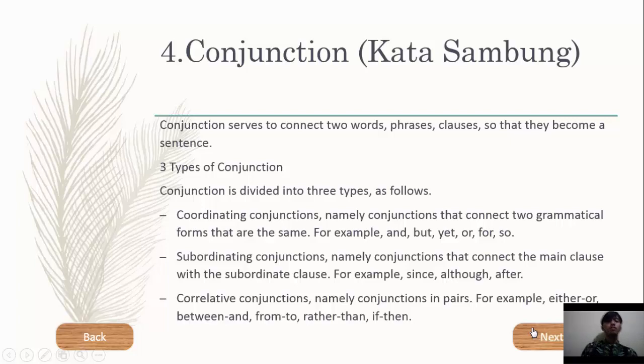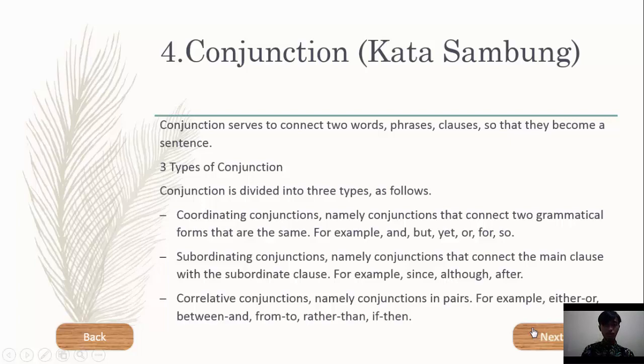Okay. Conjunction. Conjunction is used to connect two words, phrases, or clauses, so that they become a sentence. Types of conjunction. Conjunction is divided into 3 types as follows.